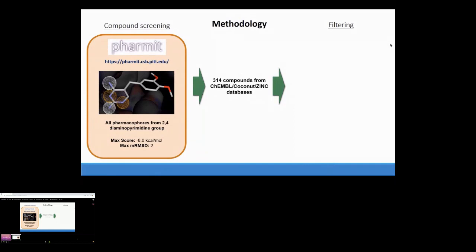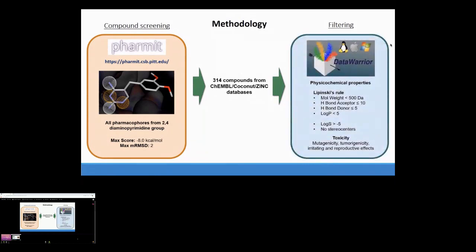Then we performed the filtering in this program, DataWarrior, based on physicochemical properties considered in the Lipinski rule of 5: molecular weight no more than 500 Daltons, number of hydrogen bond acceptors and donors no more than 10 and 5 respectively, and a logP or lipophilicity value less than 5. Also, we considered a logS or solubility value no more than -5, and we included compounds with no stereocenter. Also, we excluded those compounds that were mutagenic, tumorigenic, and caused irritating and reproductive effects.